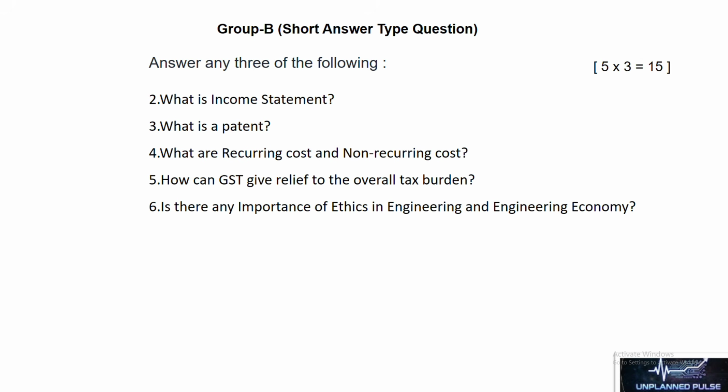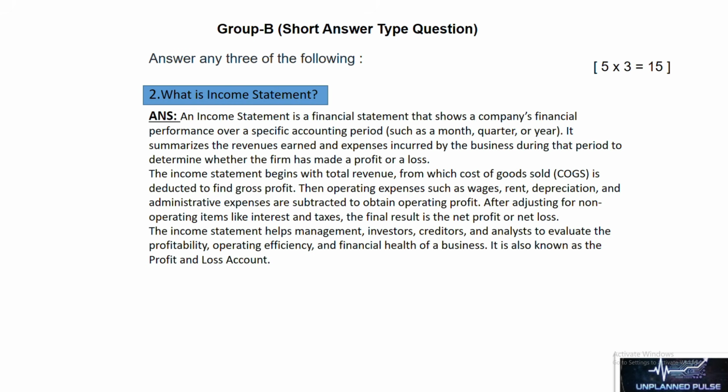First question is, what is an income statement? An income statement is a financial statement that shows a company's financial performance over a specific accounting period, such as a month, quarter, or year. It summarizes the revenues earned and expenses incurred by the business during that period to determine whether the firm has made a profit or a loss.